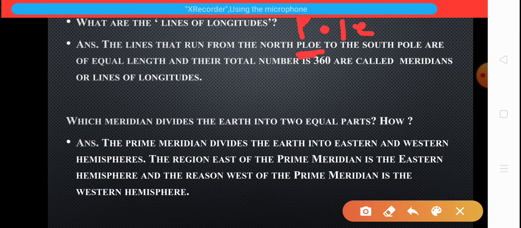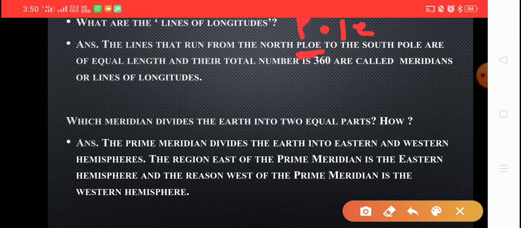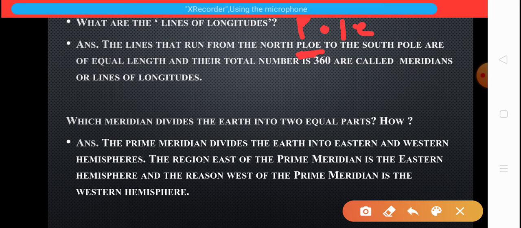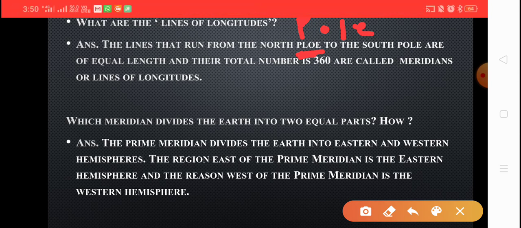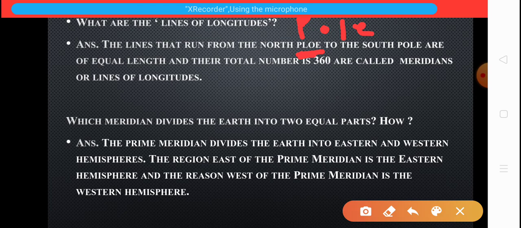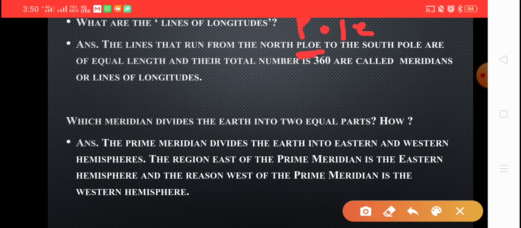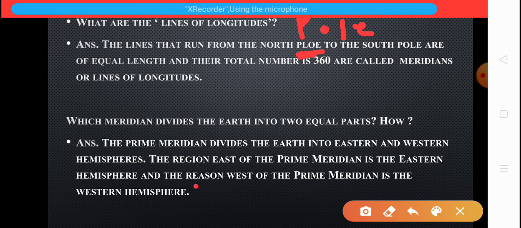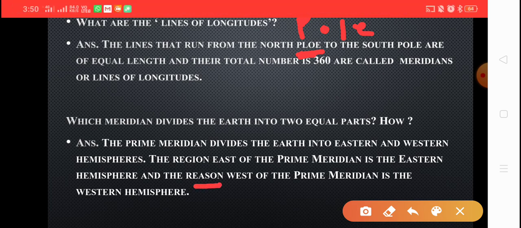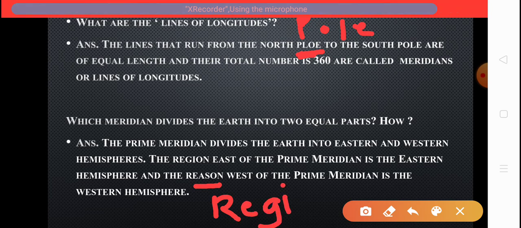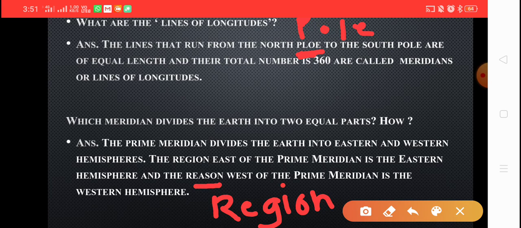Question number 8. Which meridian divides the earth into 2 equal parts? How? The prime meridian divides the earth into eastern and western hemispheres. The region east of the prime meridian is the eastern hemisphere and the region west of the prime meridian is the western hemisphere. And here again, sorry, there is a mistake. It is not a religion, it is a region. REGION. Students, please correct it.